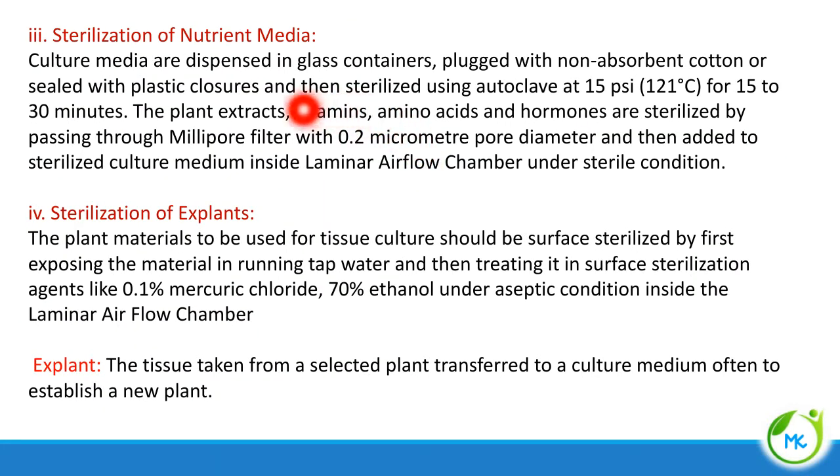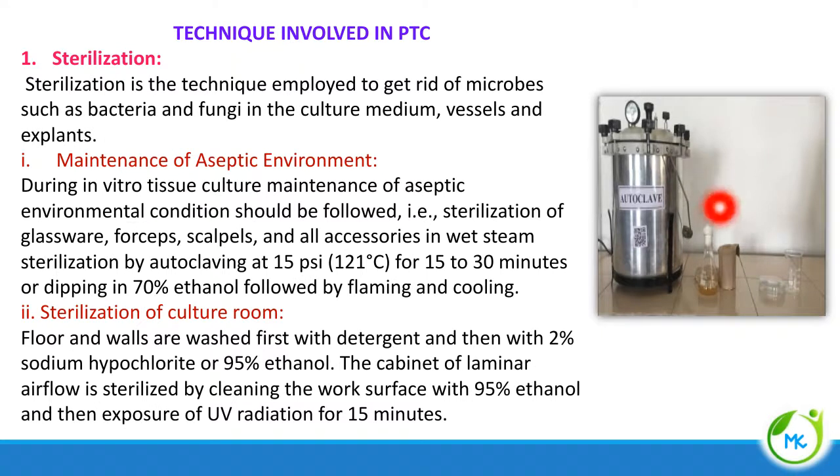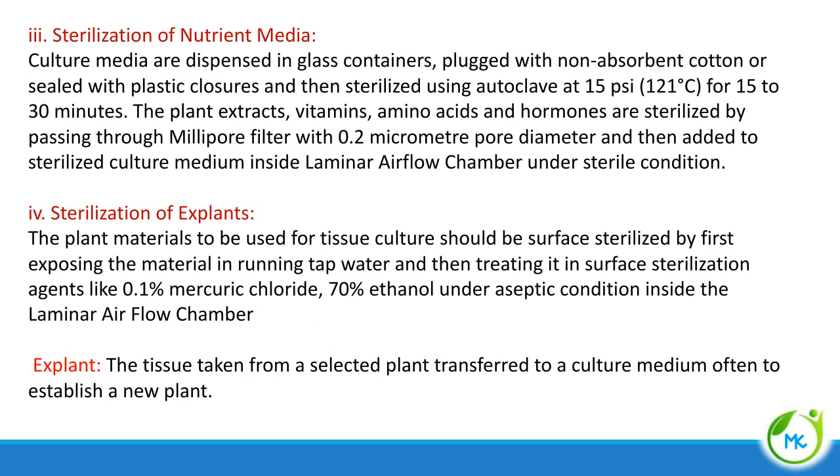Sterilization of nutrient medium. The culture medium which is dispensed in glass containers should be plugged with non-absorbent cotton. This is called plugging. You can see the conical flask is plugged with cotton. It is plugged with non-absorbent cotton, because if we plug with absorbent cotton, all the water can be absorbed during the wet steam sterilization, leading to contamination.